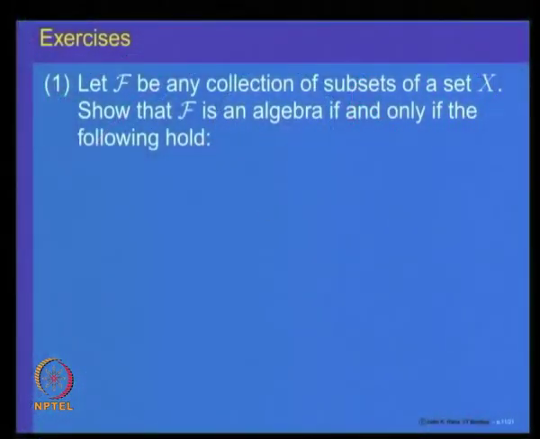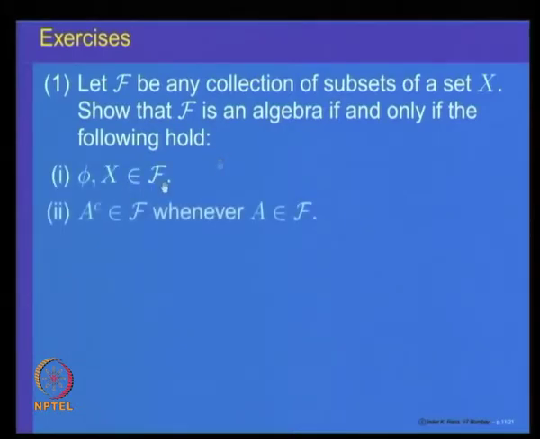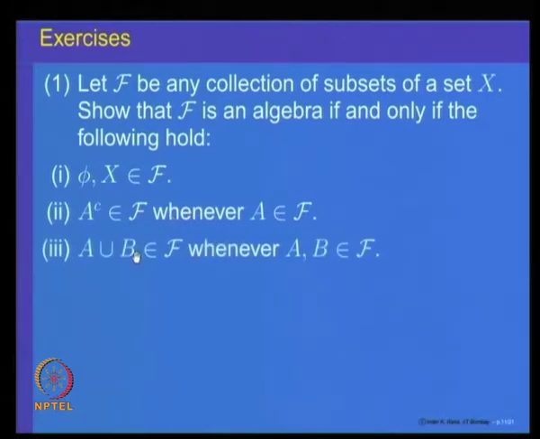The first exercise: whenever a collection is an algebra, it is equivalent to saying that the empty set and the whole space are in it, and the collection is closed under complements and under unions, which is equivalent to being closed under complements because of De Morgan laws.